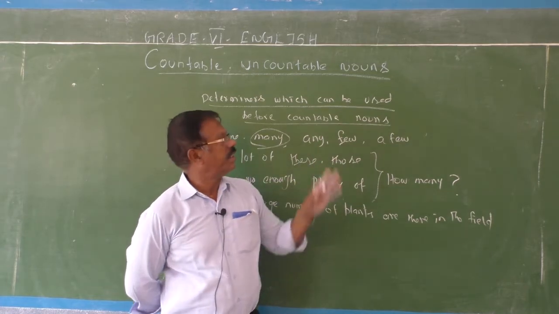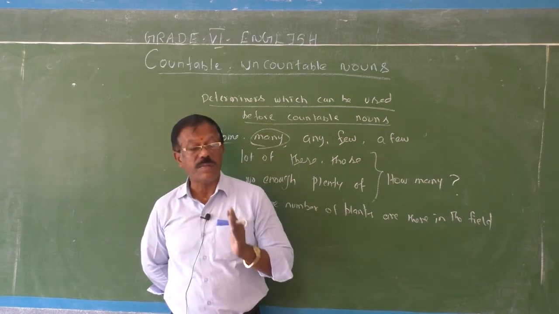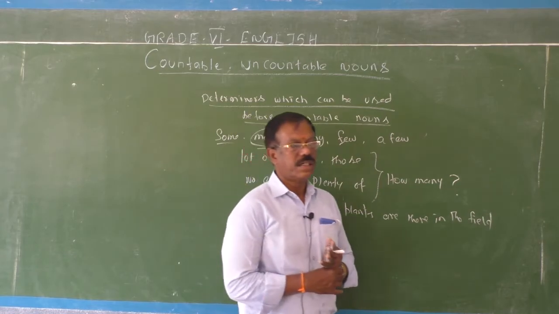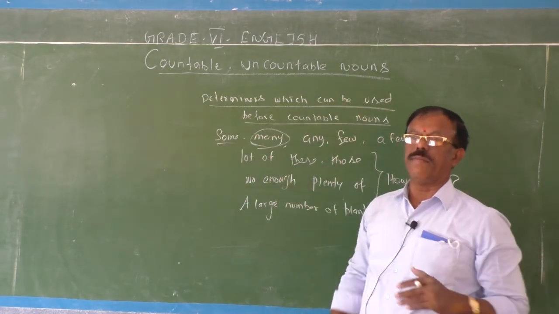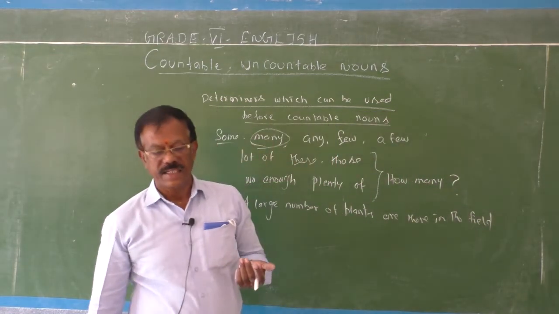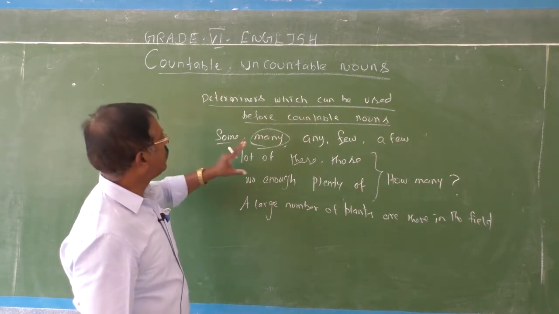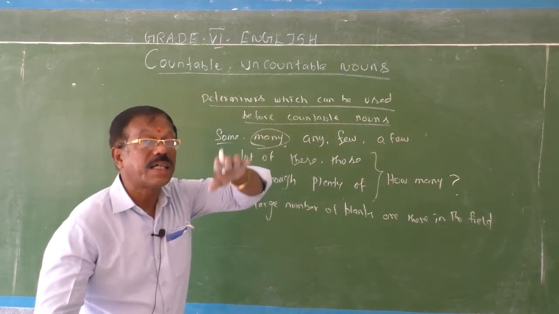So all these determiners are used before countable nouns, because all such nouns can be counted and expressed in exact terms.